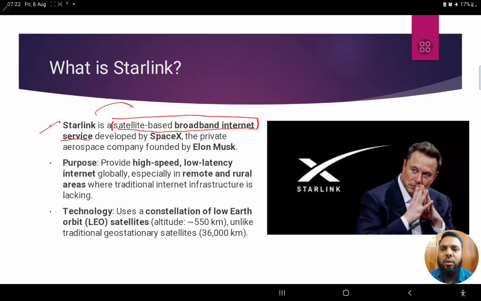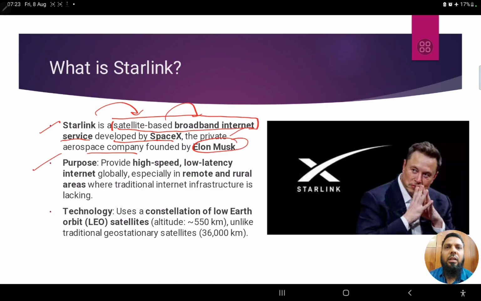But here Starlink is going to provide direct satellite based connectivity, whereby all this ground infrastructure is not required, and the satellite will be broadcasting broadband internet directly to the home. Now how this happens, let's see. It is developed by SpaceX, the private aerospace company founded by Elon Musk.